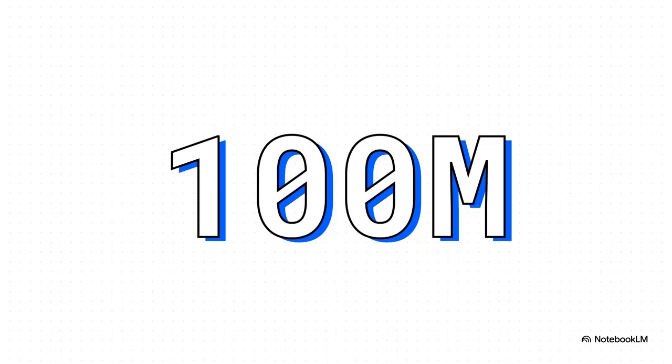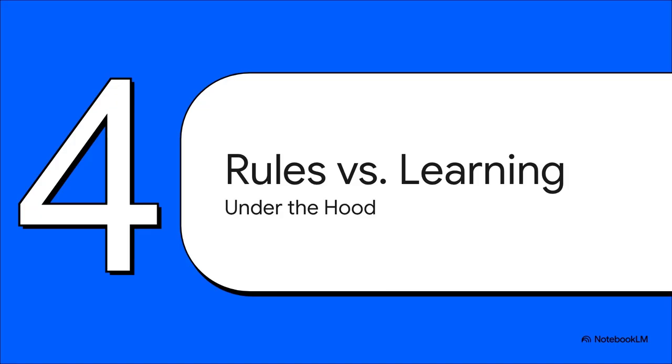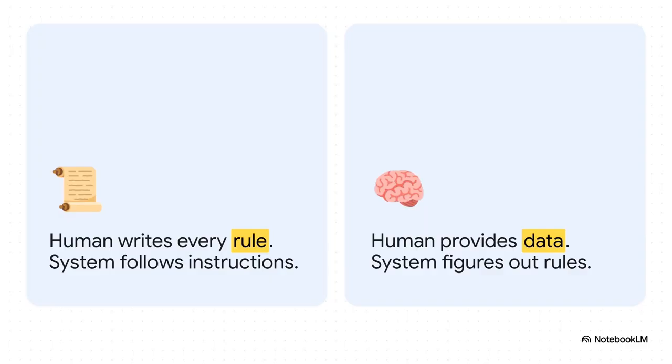See how that nests? So now that we have our map established, let's pivot to Section 4, Rules versus Learning, and take a peek under the hood at how these systems actually operate. This right here is perhaps the most fundamental distinction in all of computer science today. On one side, we have rule-based systems. A human writes every single rule. The system follows those strict instructions, and crucially, it never ever gets better on its own. It only knows exactly what the programmer explicitly told it.